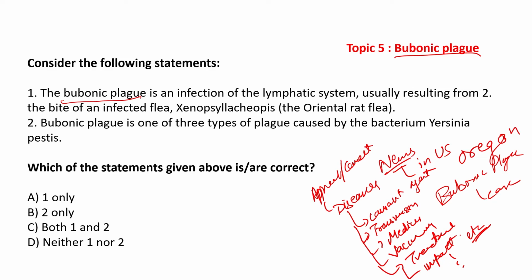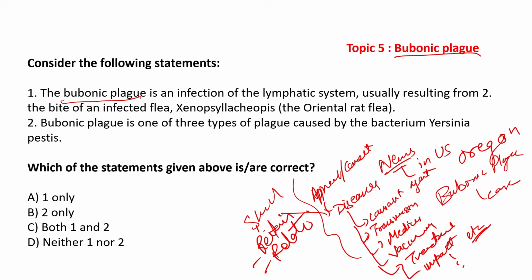So these are the underlying concepts. The skill should be to actually retain and relate.